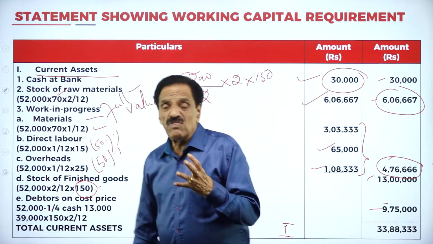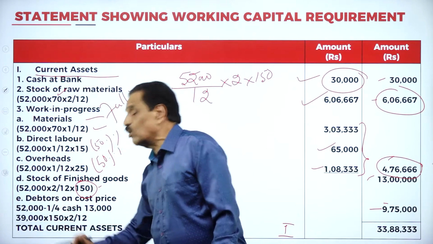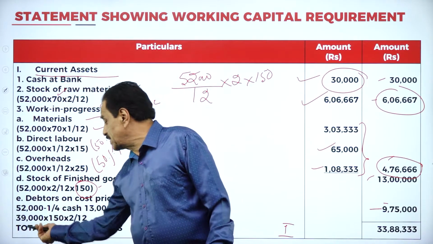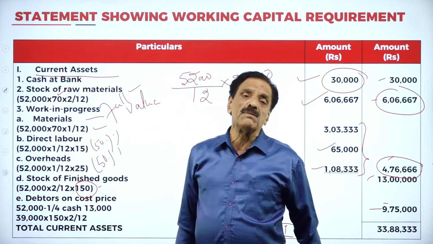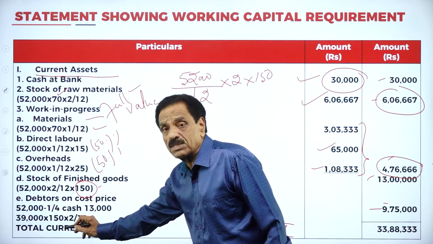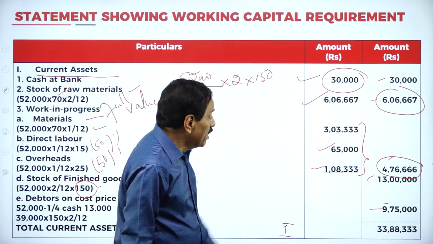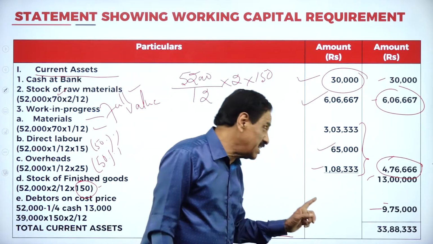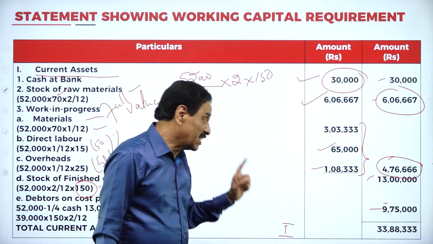Regarding the debtor, we are going to collect after how many months? 2 months. Total output is 52,000. 1/4 has been sold for cash. How much on credit sale? 39,000 units. For that, the customer is going to pay after how many months? Here it says 2 months. 39,000. What's your cost price? 150 into 2 by 12. It works out 9,75,000. If we add all the figures, it will come 33,88,333. What is this? It is current asset.